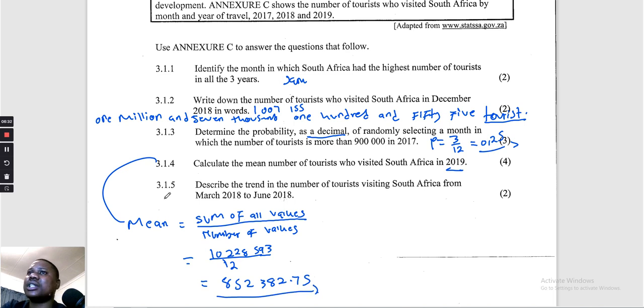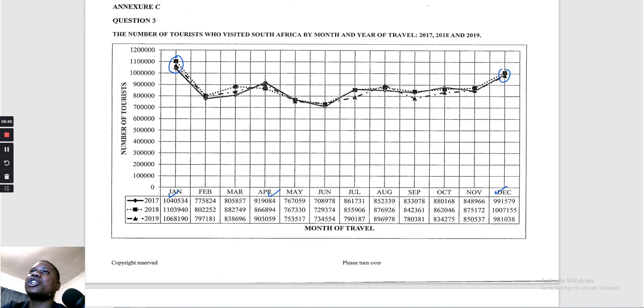Then let's go to this. They say, describe the trend in the number of tourists visiting South Africa from March 2018 to June 2018. Let's look at the trend from March 2018 to June. Where's June? Here is June.